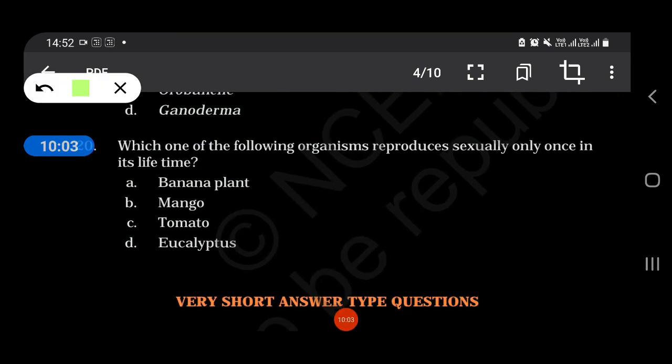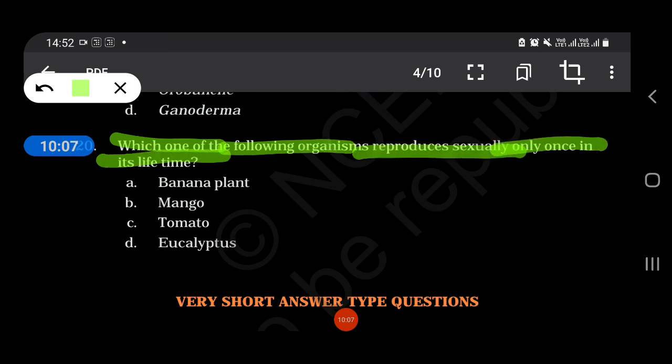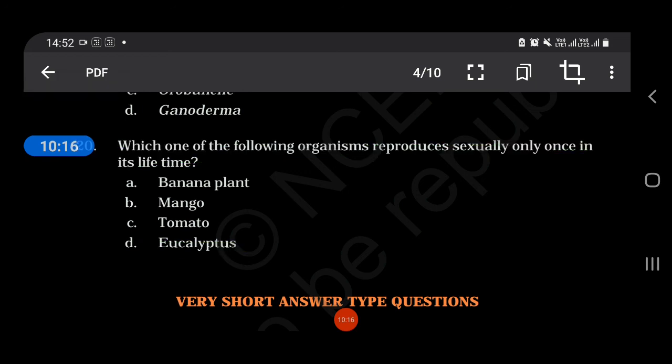Which one of the following organisms reproduces sexually only once in its lifetime? So our answer is eucalyptus. All the best for your exams.